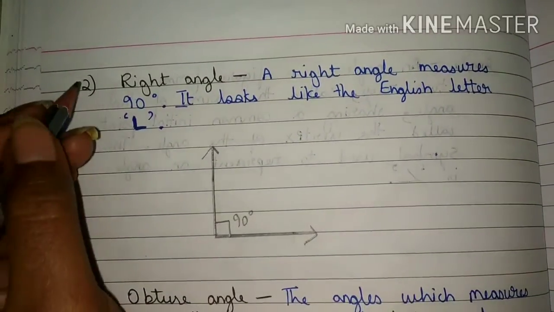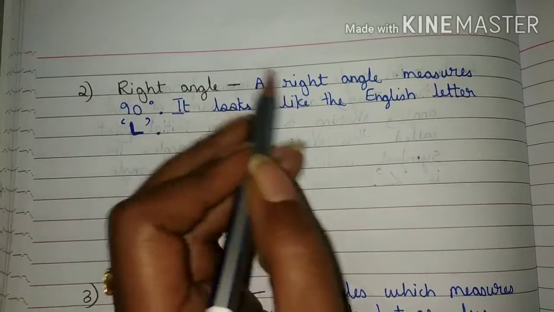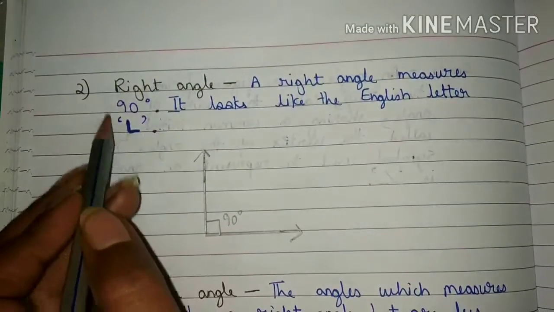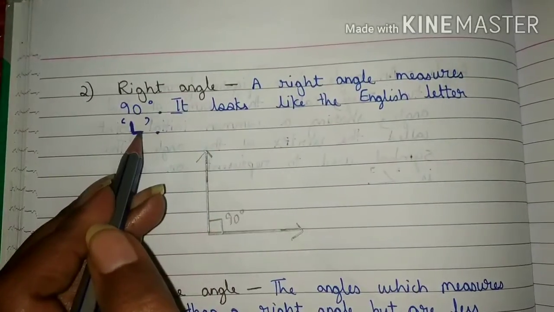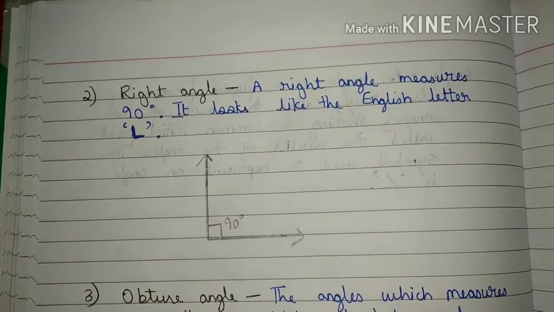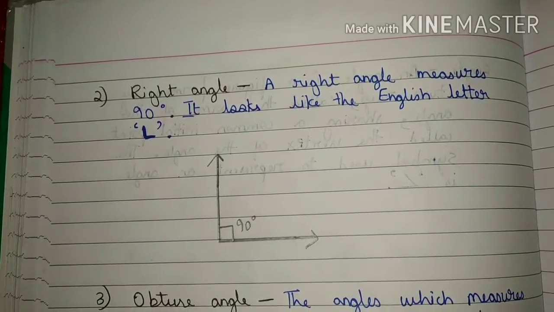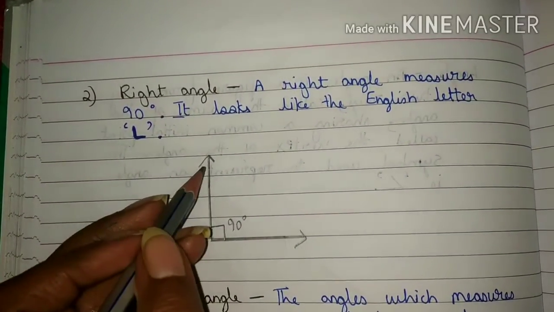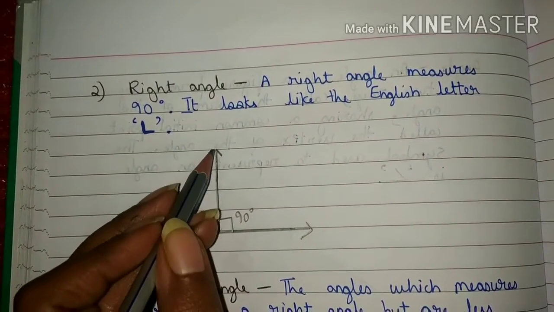Students, now come to second, right angle. A right angle measures 90 degree. It looks like the English letter L. Students, always remember that right angle measures only 90 degree. Students, right angle looks like this.